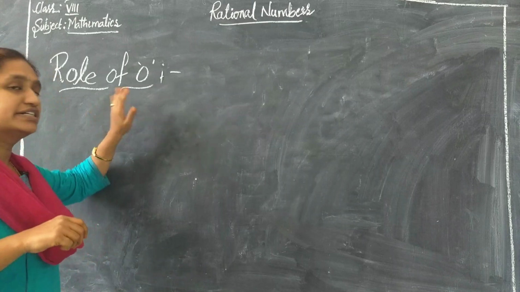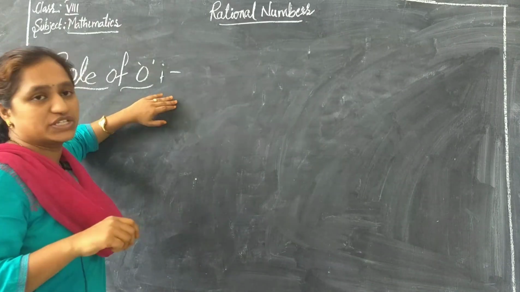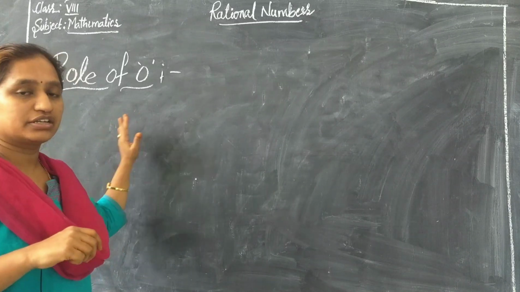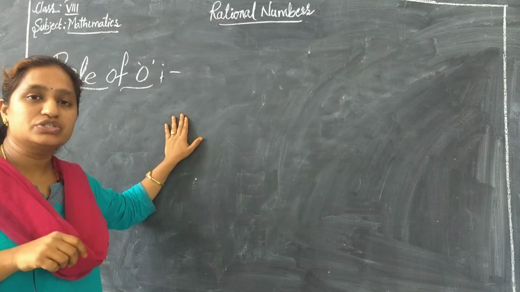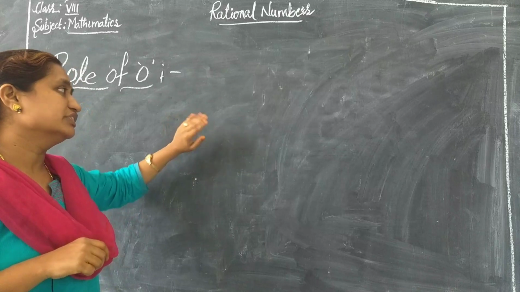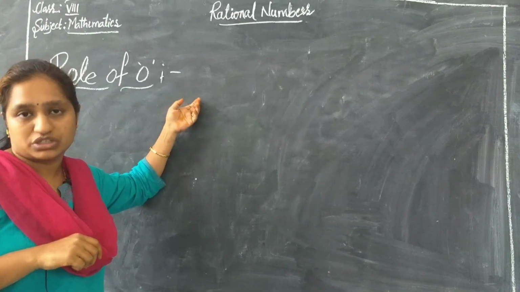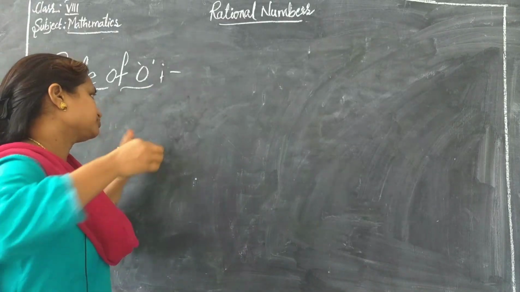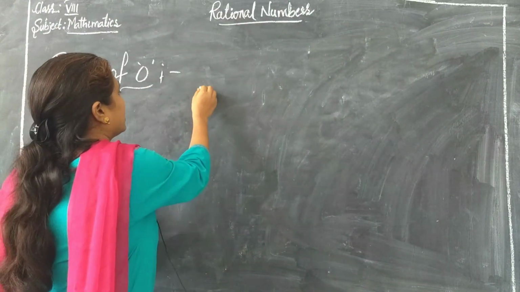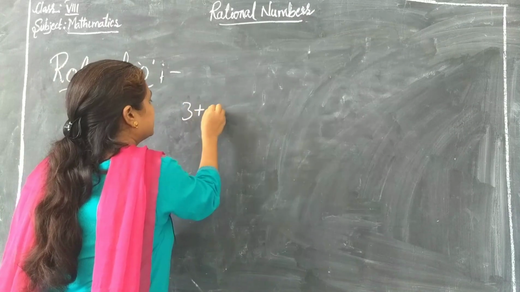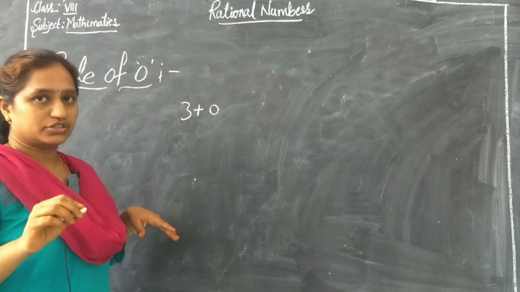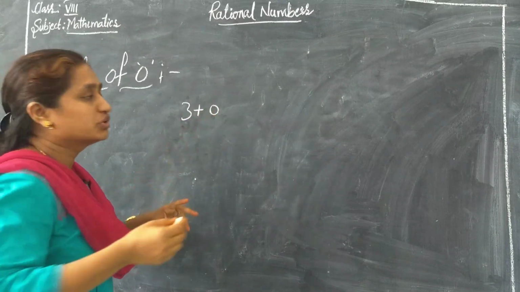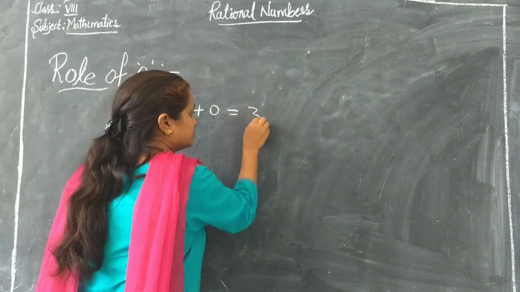So the next topic is role of 0. What is the role of 0 in our rational numbers or in our mathematics, whatever you think. If I take a number 3 and add 0 to it, what is the number you are getting? 3.